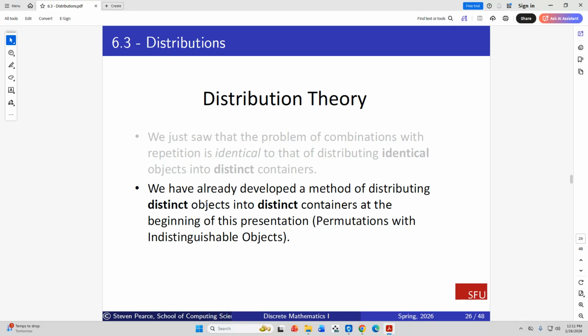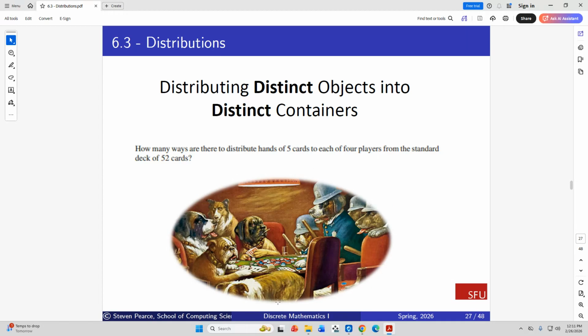Once again, repeating what we've just derived. We have already developed a method of distributing distinct objects into distinct containers at the beginning of this presentation: permutations with indistinguishable objects. So distinct objects into distinct containers is permutations with indistinguishable objects. How many ways are there to distribute hands of 5 cards to each of 4 players from the standard deck of 52? I hope most people know how to play poker and know what a deck of cards is.